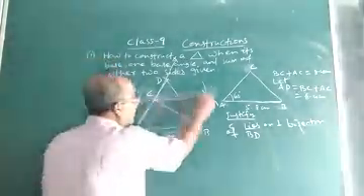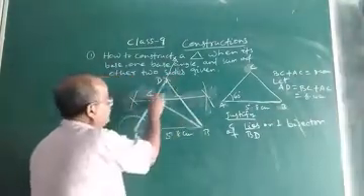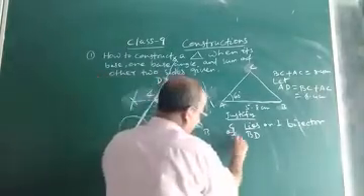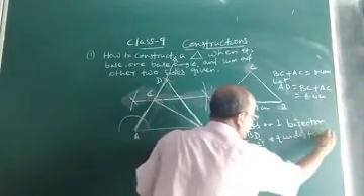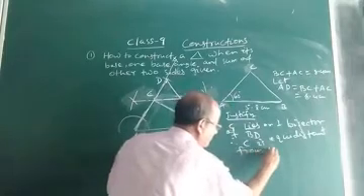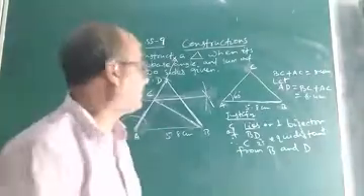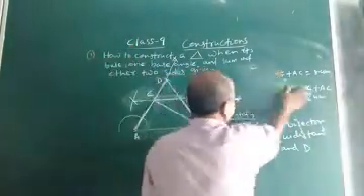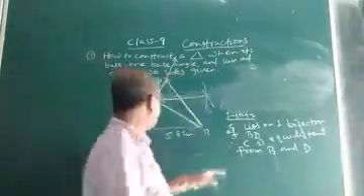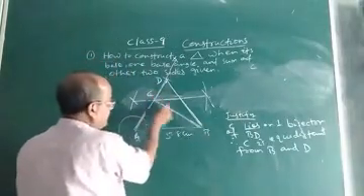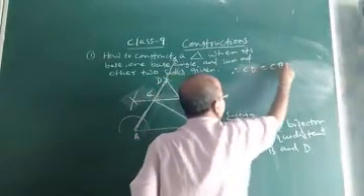So as C lies on the perpendicular bisector of BD, C will be equidistant from D and B. Now, if C is equidistant from B and D, that means CD and CB will be equal. Therefore, CD will be equal to CB.